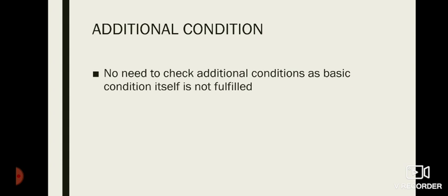Number 1 is if a person has been resident for 2 years out of 10 preceding previous years, and the second additional condition is stay for 730 days or more out of 7 preceding previous years. But in case of Pratik, as he could not satisfy the basic condition itself, there is no need to check the additional conditions.